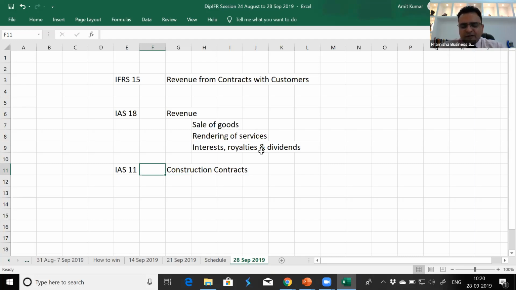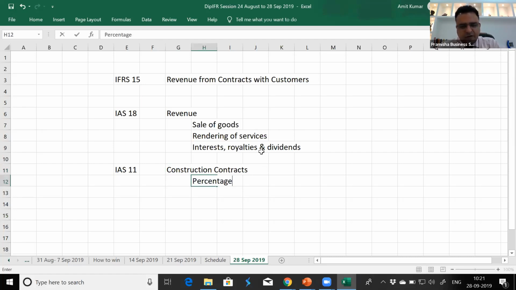So in reality, it was actually a sale of goods. It was not a construction contract, but they were recognizing revenue earlier than they were supposed to, which benefited them by smoothing their profits in advance. They were able to record revenue earlier, but that was not the way it should have been done. There was a lot of confusion because they believed that since it is construction, whoever is into construction can use the standard of construction contracts and recognize revenue on the basis of percentage of completion.